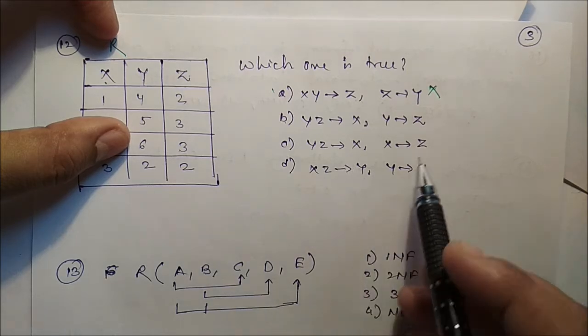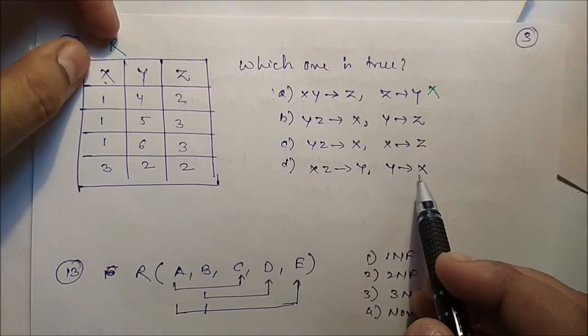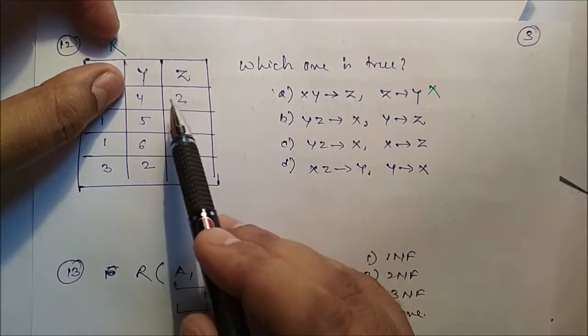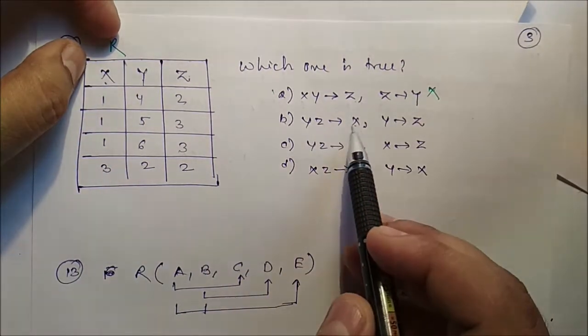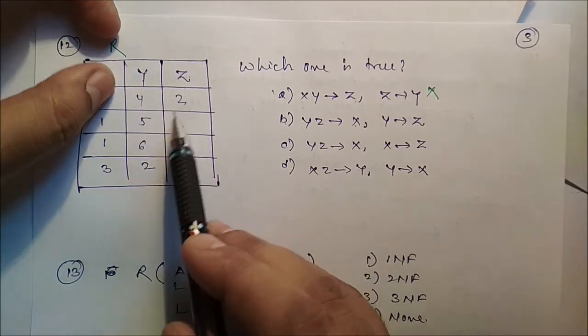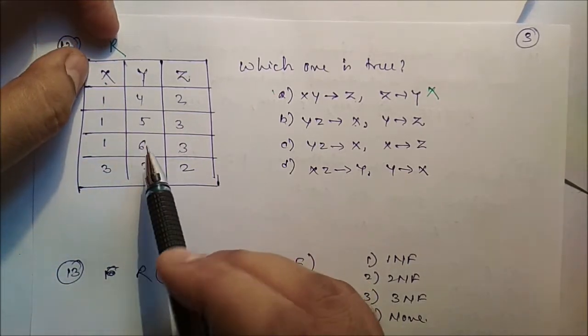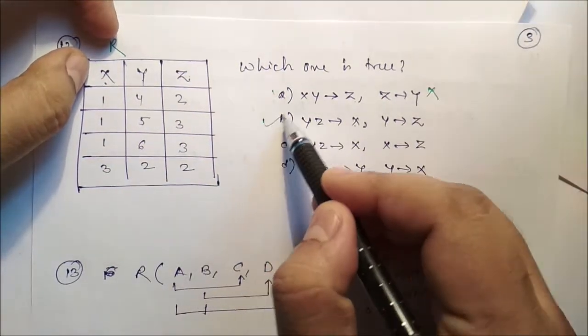And so Y to Z. So 4 to 2, 5, all are distinct, so no issue. YZ to X. So the YZ combination is also distinct, so we can say this is true.